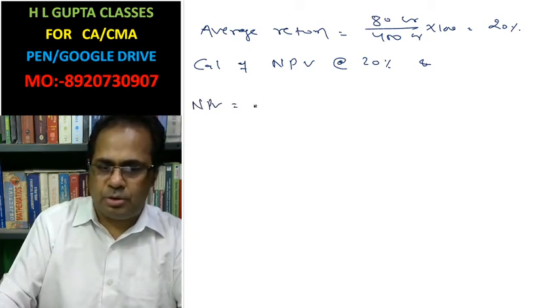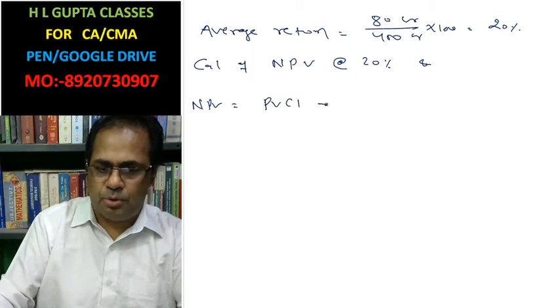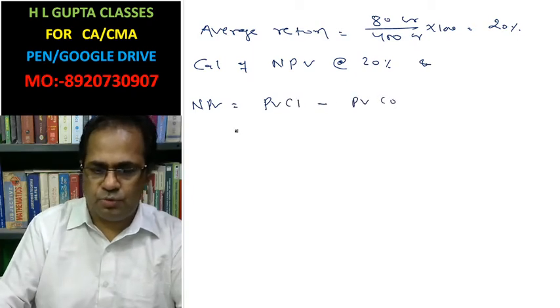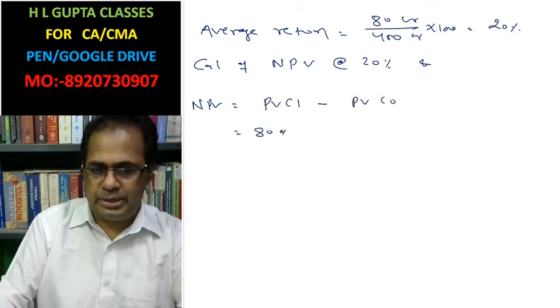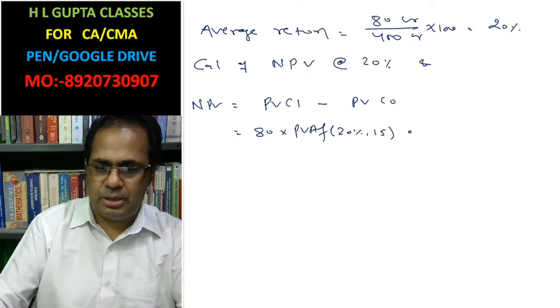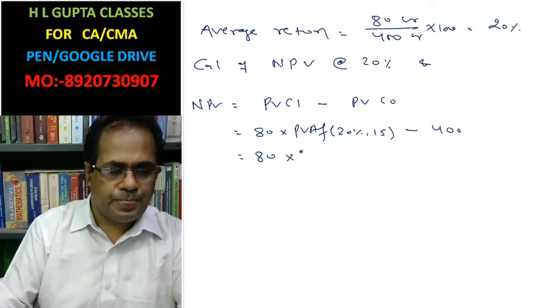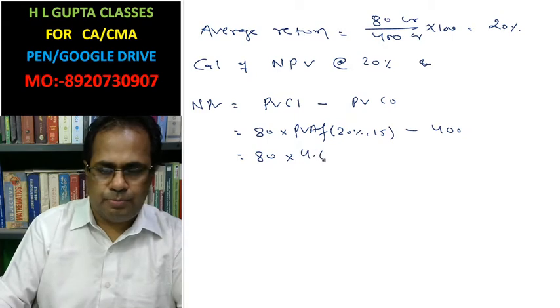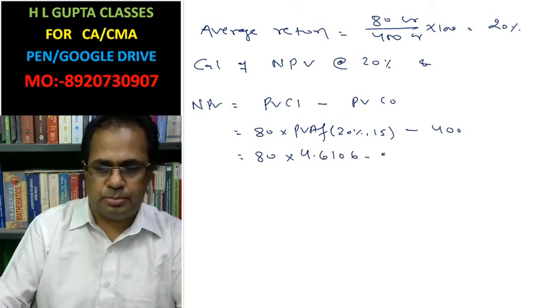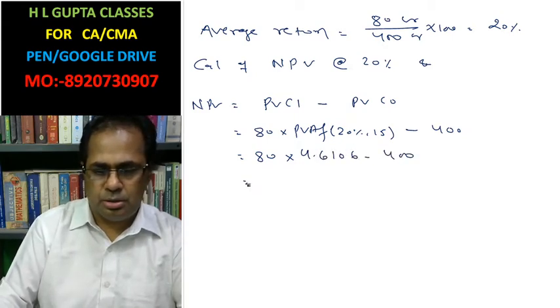Net present value equals present value of cash inflow minus present value of cash outflow. 80 lakh, present value annuity factor 20%, 15 year. Outflow is 400 crore. 80 into 4.6106 minus 400.